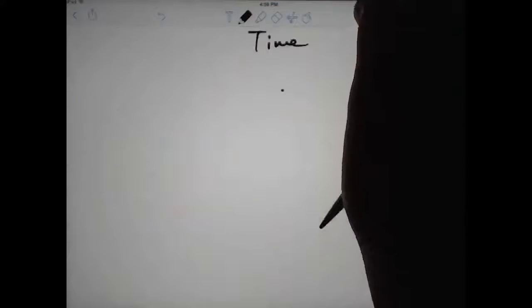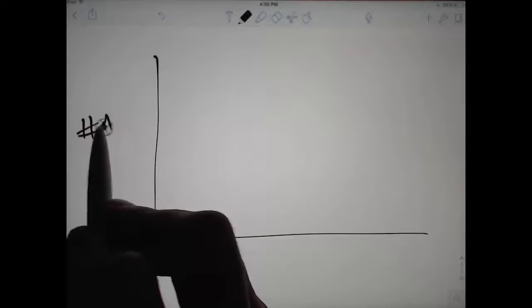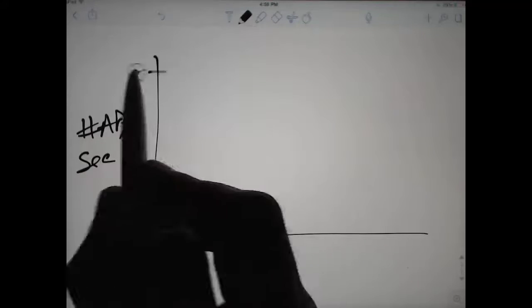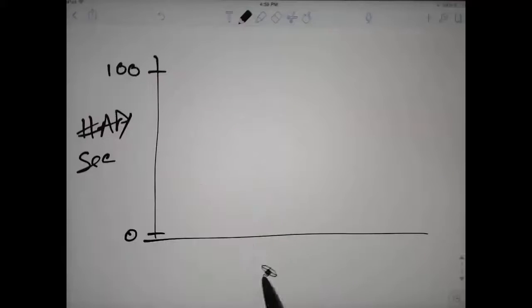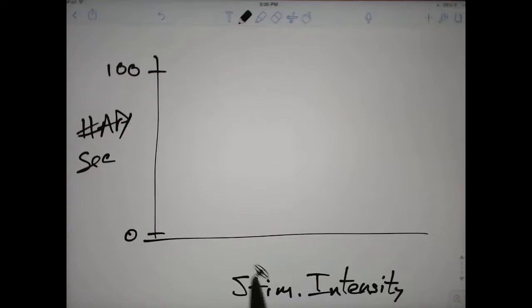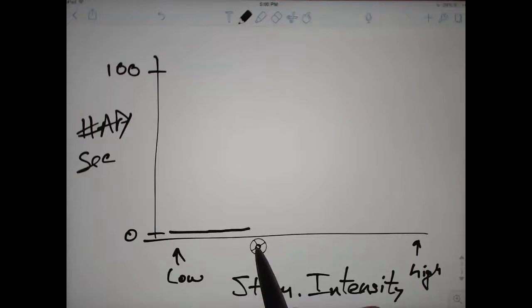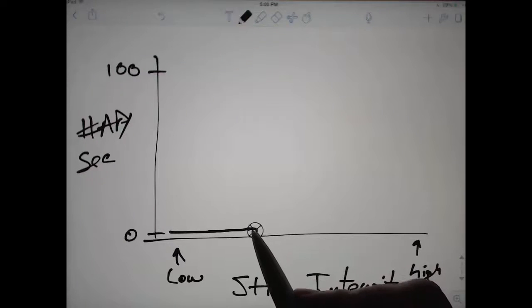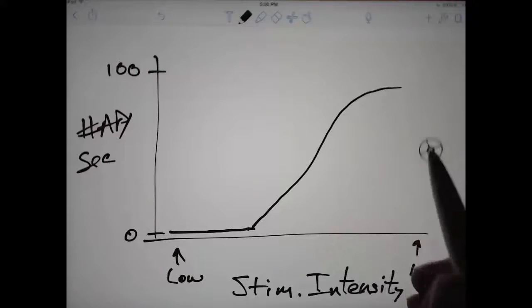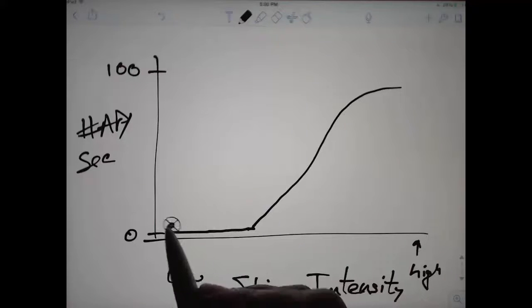If we graphed number of action potentials per second, 0 to 100 at perhaps saturation for this neuron, and stimulus intensity, low to high, what we'd see is that the stimulus can get higher and higher and higher, and only when we finally reach a stimulus that brings us to -45 do we start seeing an increase in number of action potentials per second.